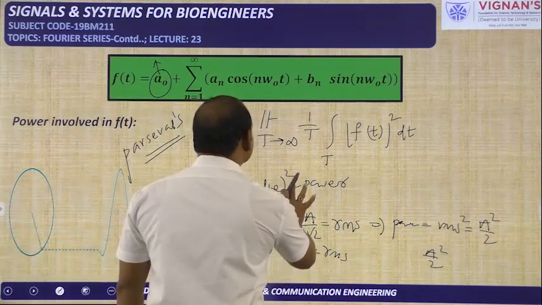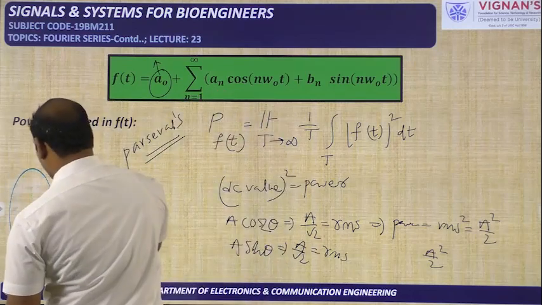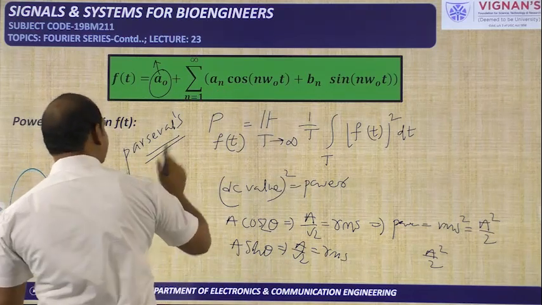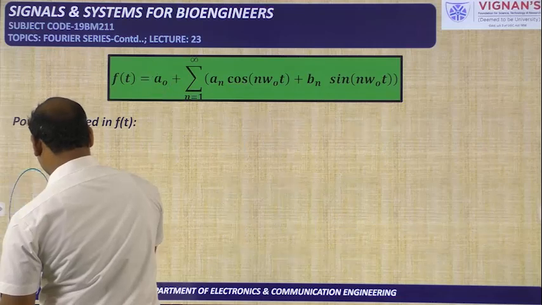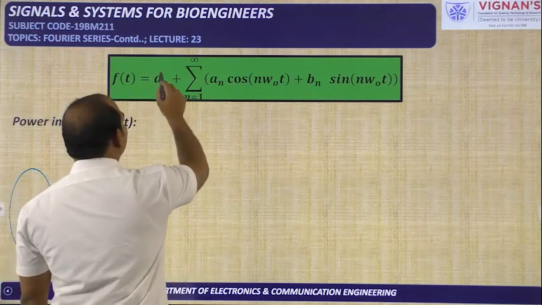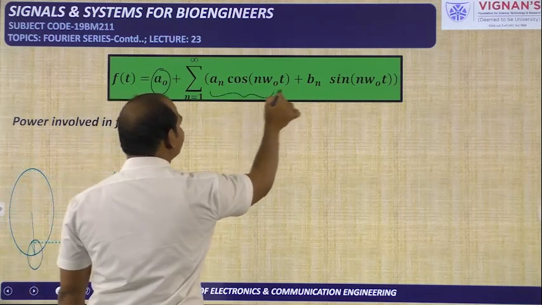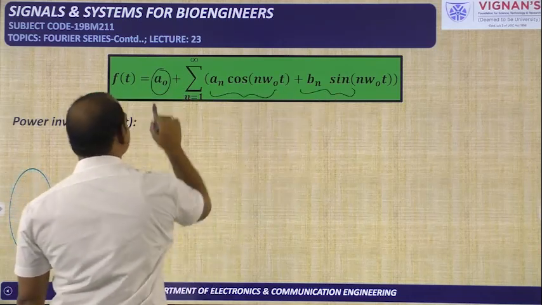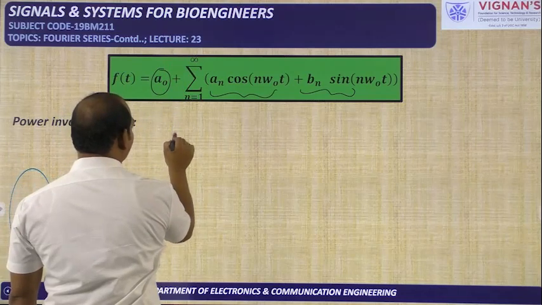So with this knowledge, now we will find how much power is available in our Fourier series expression. You see here, this f of t has a DC term and AC terms. So the DC, if you square, you will get the power.